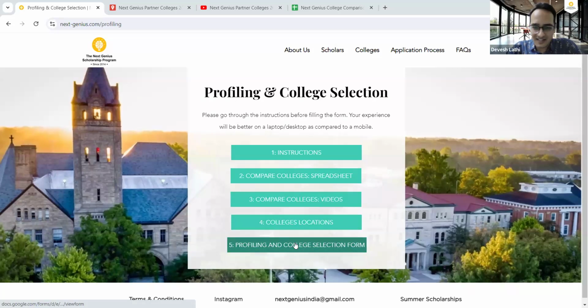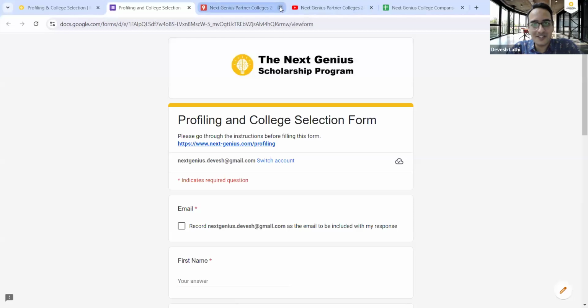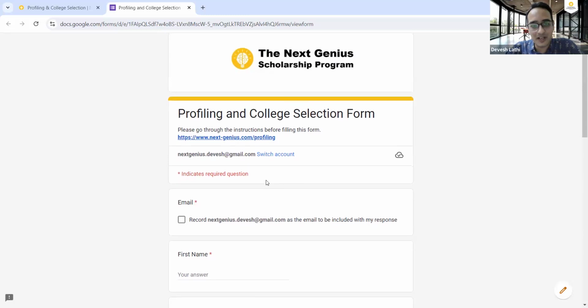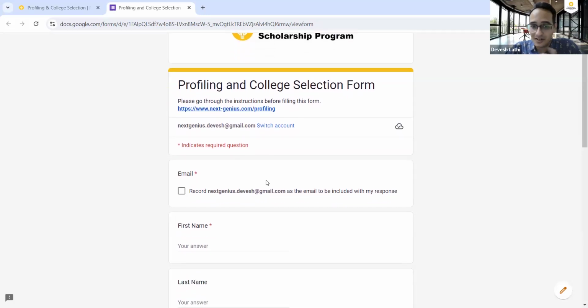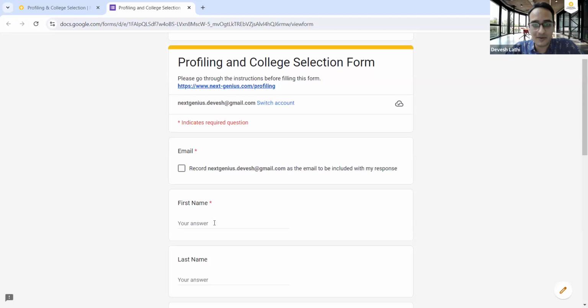And that's it. Let's start filling up this form. It's a very nice, interesting form. Rudra has created this form. He's a fantastic resource for all of you. He'll always be happy to help you. So let's start filling this form, and I'll give you some tips on how this profiling form is filled.